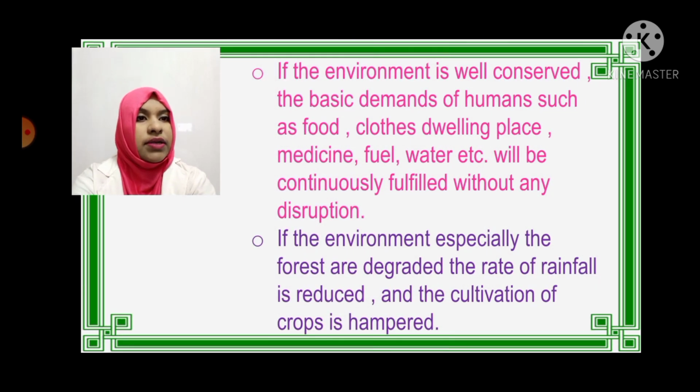If the environment is well conserved, the basic demands of humans such as food, clothes, dwelling place, medicine, fuel, water, etc. will be continuously fulfilled without any disruption. If the environment, especially the forests, is degraded, the rate of rainfall is reduced and the cultivation of crops is hampered.